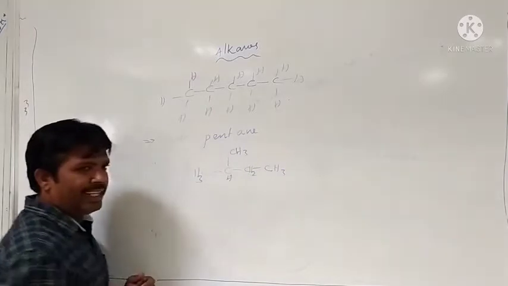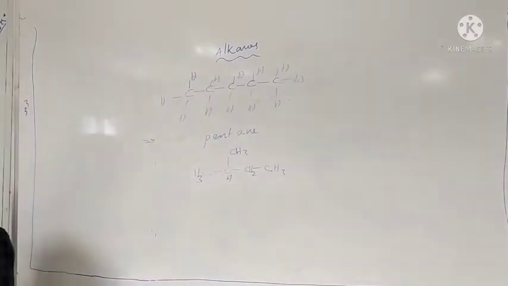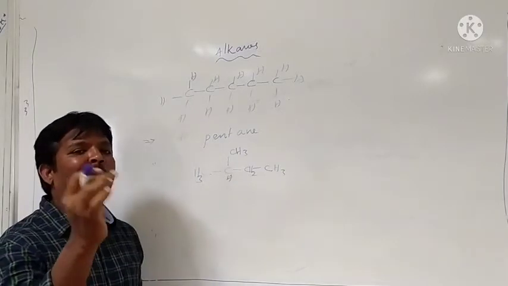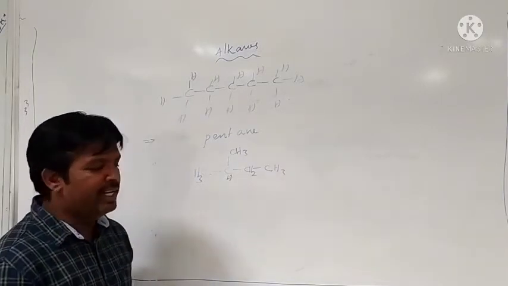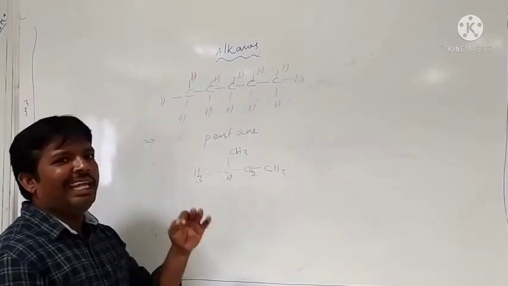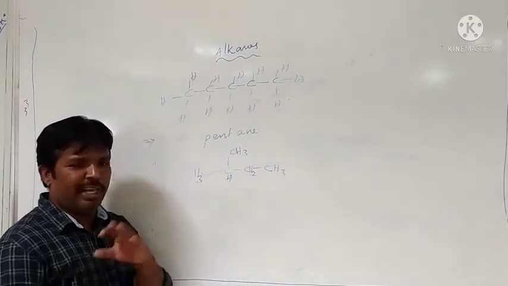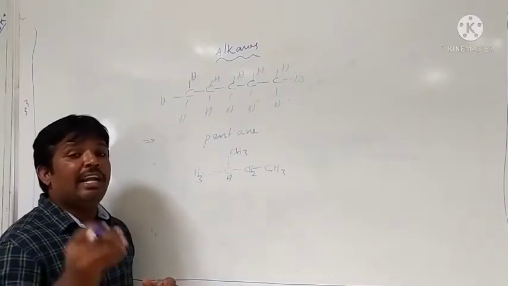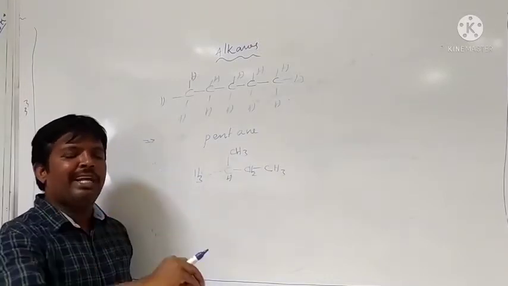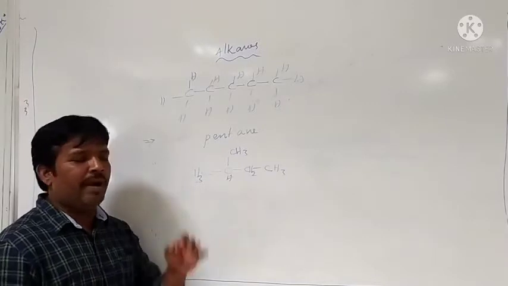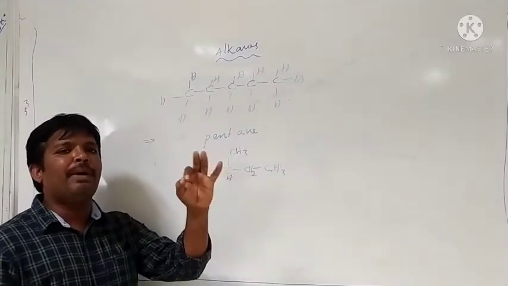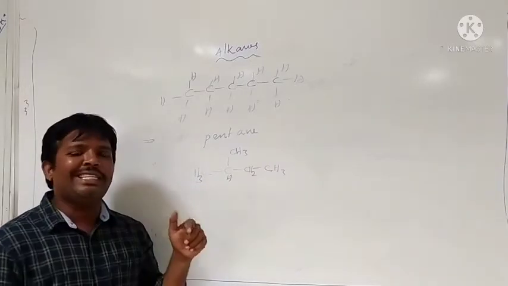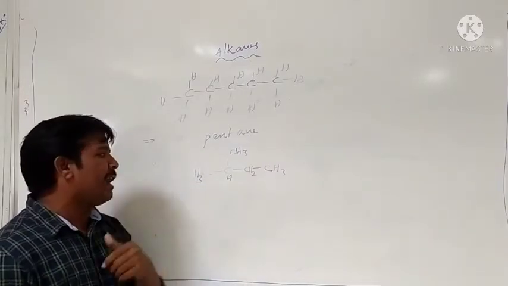Therefore, this is the second example. The carbon main chain means the highest number of carbons present in that compound, selected as the parent carbon chain. In a compound, a number of carbon chains are present. We have to select the highest numbered carbon chain, and that is selected as the parent carbon chain.